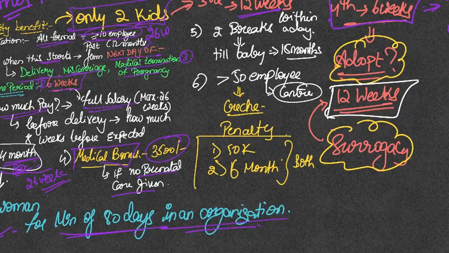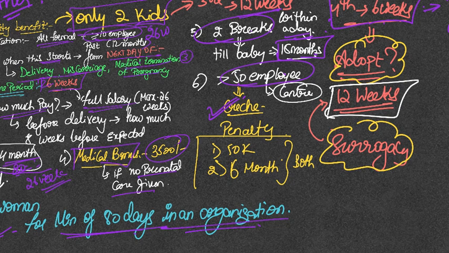After the company allows the woman to rejoin, she still needs to take care of the child. So she must get two breaks within a day till the baby is 15 months. And if there are more than 50 women employees in that particular organization, then a creche facility should also be given. Creche is a center where kids are taken care of.